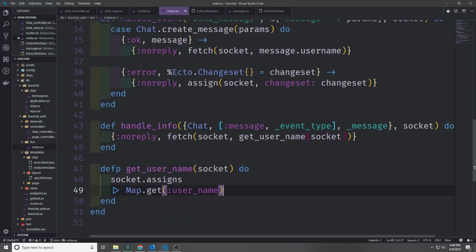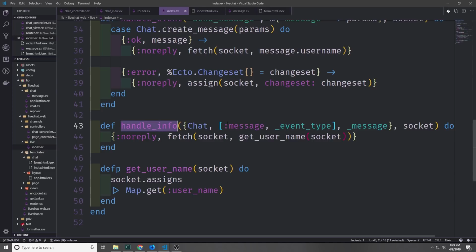Now to finish off our logic here, we're also going to need to create a handle info function. The handle info function is a function that we would use more of. We would actually create more of these if we wanted to handle the various different event types. For instance, if we wanted to make it so that a user could edit a message or delete a message, we would add more handle infos here.